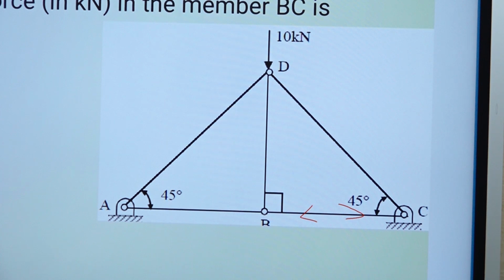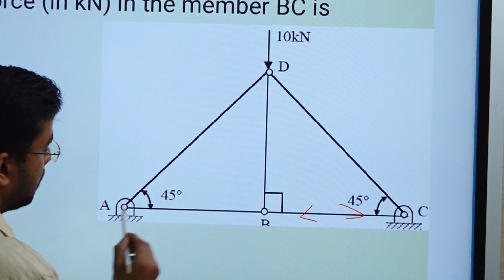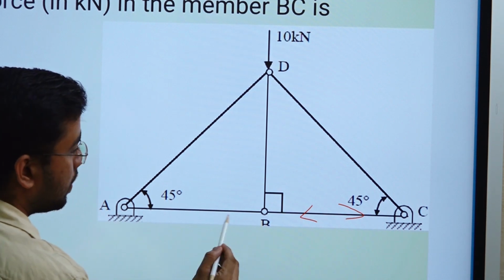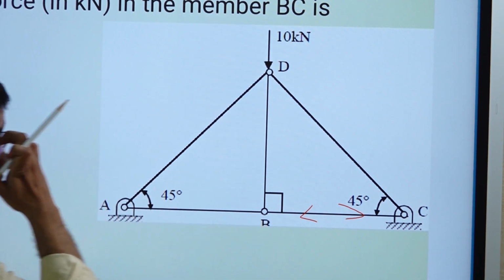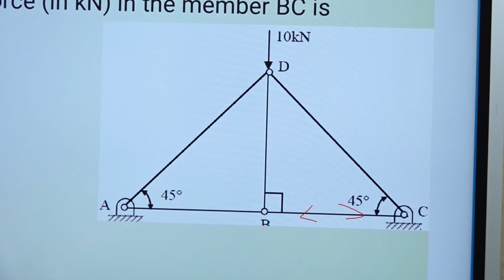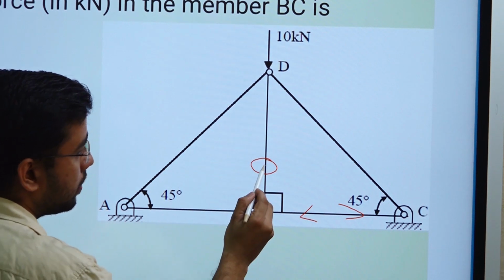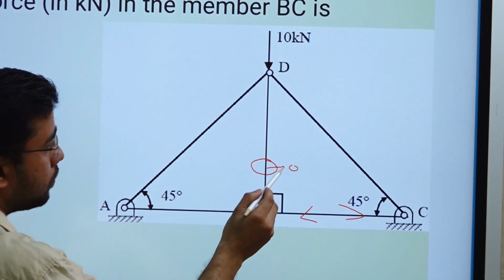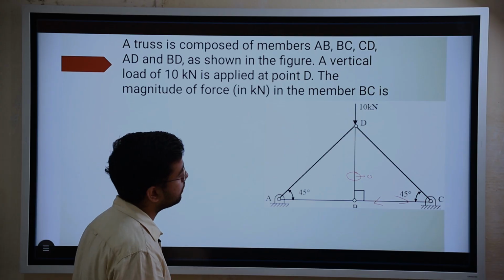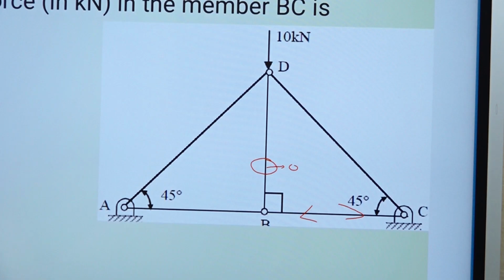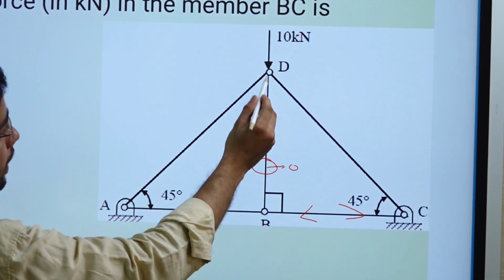So first we need to see that in this link A, B and C, AB and BC both are collinear, right. So because both are collinear, the force in the third link will be 0. From the special case we can find out the third link is having 0 internal force. So what will happen here? We can simply remove this BD, right. There is no need of this BD. Okay. So now we will first make the free body diagram of point D.